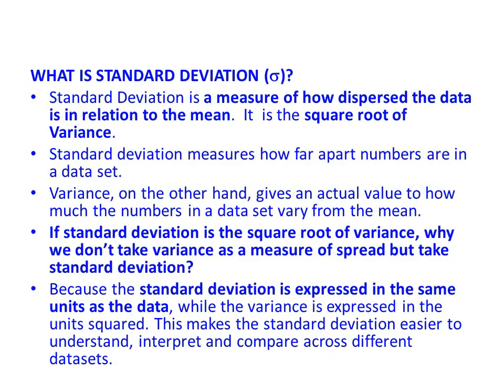What is standard deviation? Standard deviation is a measure of how dispersed the data is in relation to the mean. It is the square root of variance. Standard deviation measures how far apart numbers are in a data set. Variance, on the other hand, gives an actual value to how much the numbers in a data set vary from the mean. If standard deviation is the square root of variance, why don't we take variance as a measure of spread but take standard deviation? Because the standard deviation is expressed in the same units as the data, while the variance is expressed in units squared. This makes the standard deviation easier to understand, interpret and compare across different datasets.